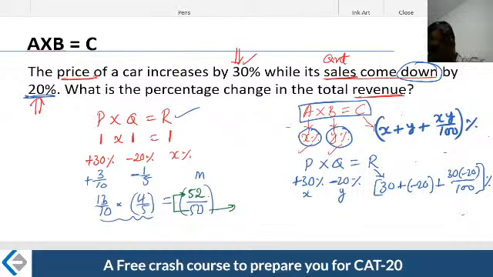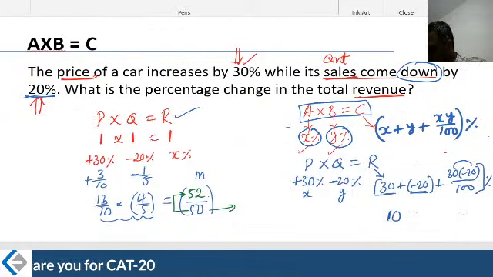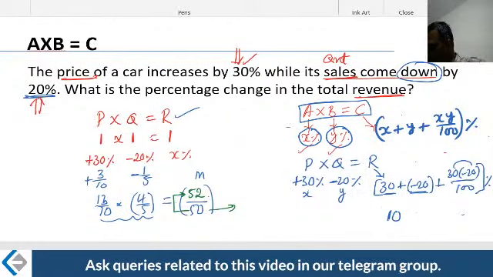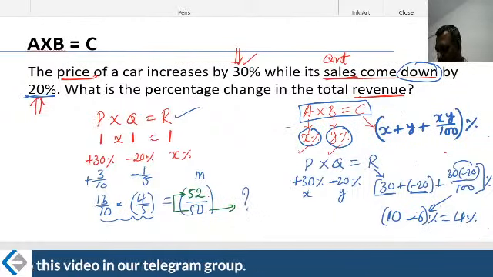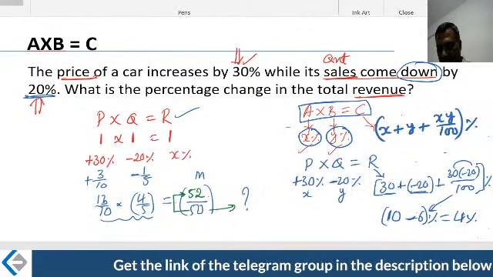Let's calculate this. This is 30 here and this is minus 20 here. Therefore, it has become 10. Now look at this. 30 times minus 20 is nothing but minus 600. Minus 600 by 100 is minus 6. That is the percentage that I'm talking about. Therefore, the overall result is nothing but 4%. There is a positive change of 4%. That is what we calculated earlier as well. Overall change of 4%.